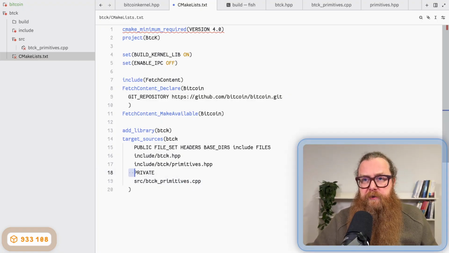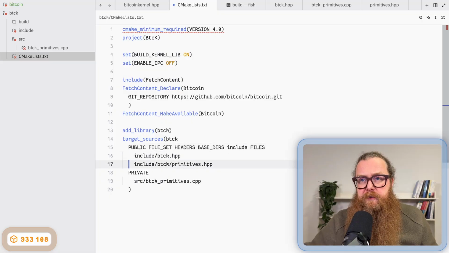And now I just format it nicely like this. Good.